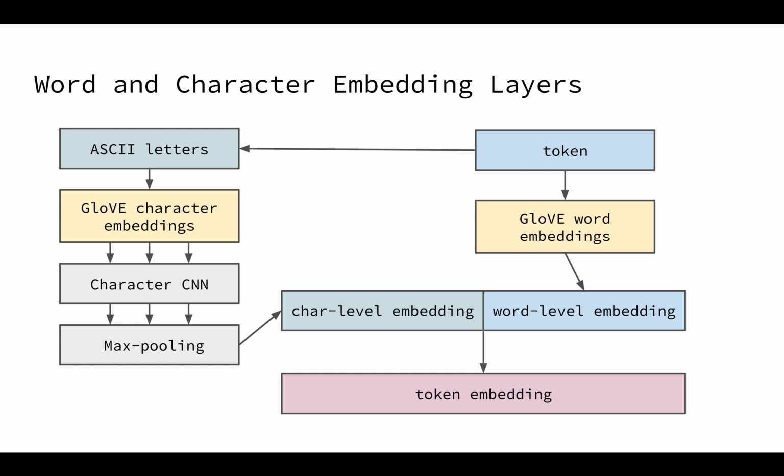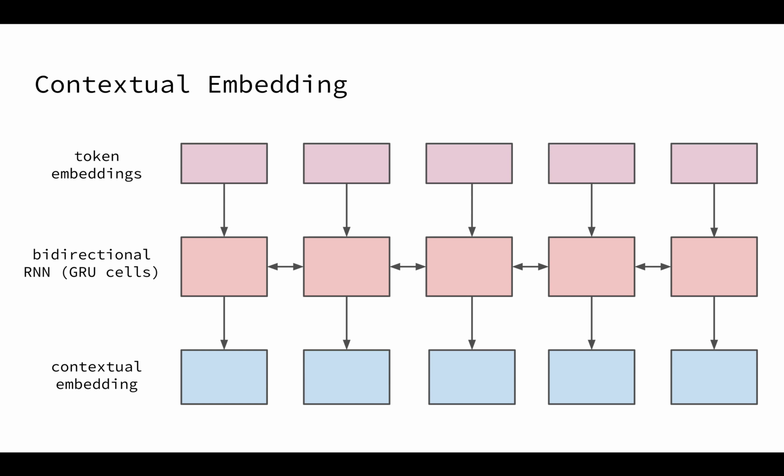Note that we differ from the original paper, in that we don't apply an additional highway network because we found that negatively impacted performance. Next is our contextual embedding, which models temporal interactions, and we accomplish this by using a bidirectional RNN. The original paper uses LSTM cells, we use GRU cells, found that it's faster to train and it doesn't really impact performance, and this produces a contextual embedding.